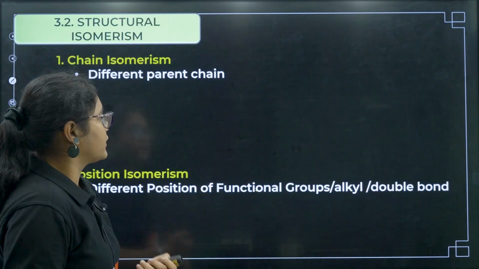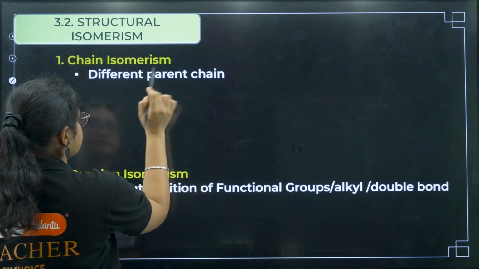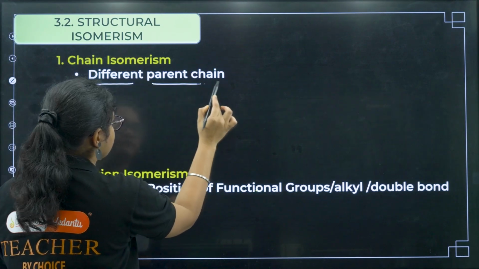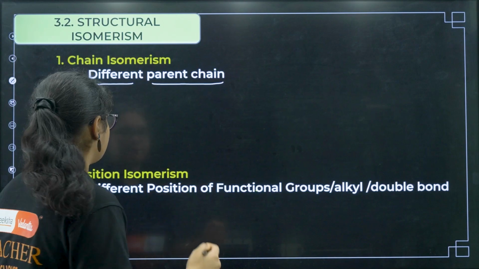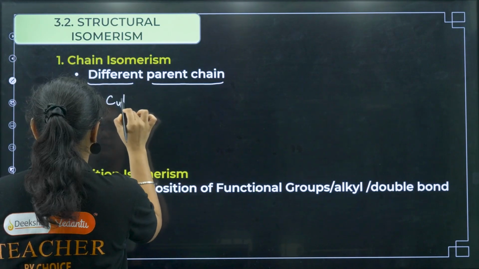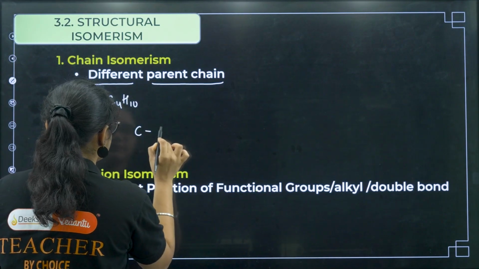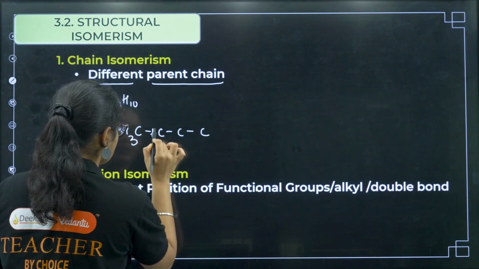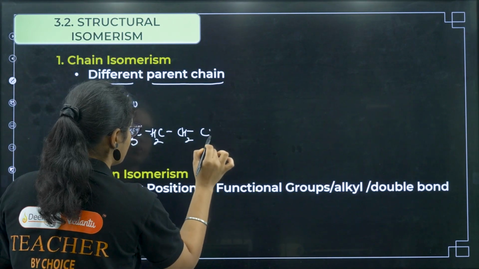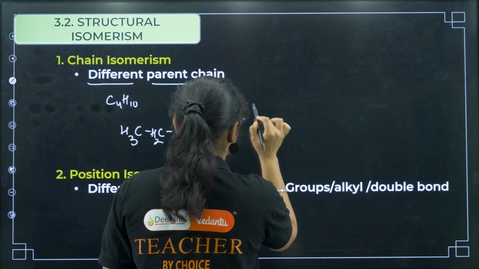Now let us discuss chain isomerism. Chain isomerism means the parent chain should be different. For example, I gave you C4H10. Now I can draw a structure like this with 4 carbons in a chain, or I can draw a structure like this.